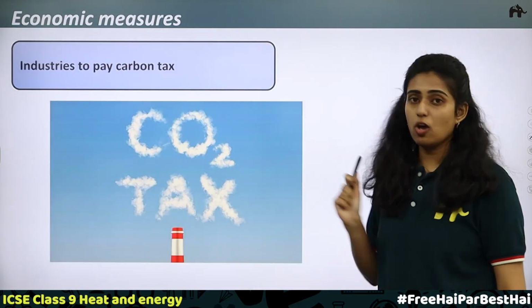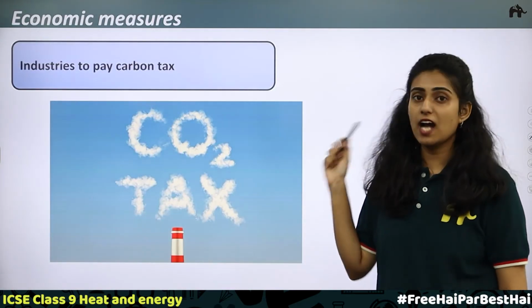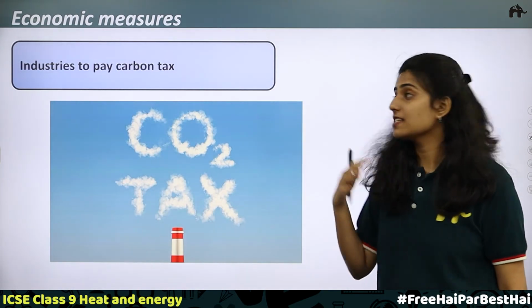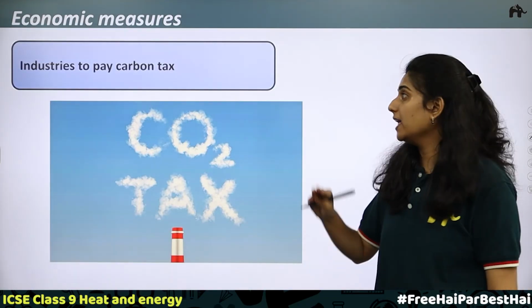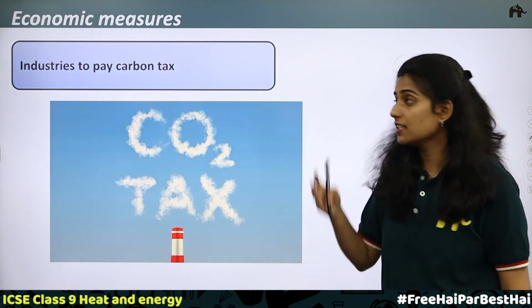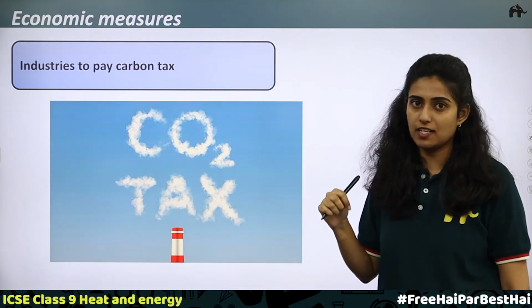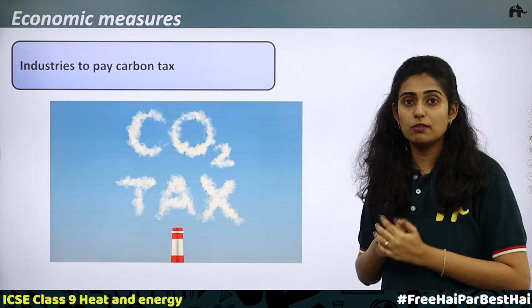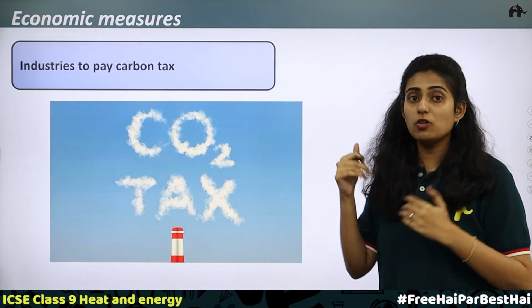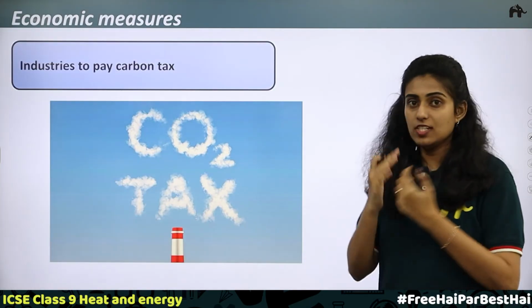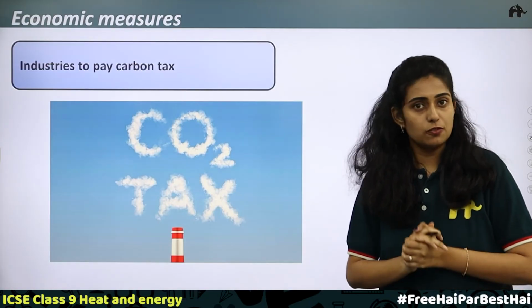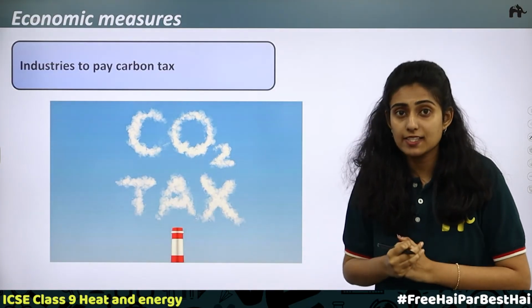Now the second economic measure is industries paying carbon tax. What is tax? Tax is the amount that is paid to the government. People with greater salaries will be paying tax accordingly. So industries pay carbon tax. Carbon tax is a tax that is paid for the release of carbon. You know that industries will be releasing more and more carbon dioxide. The amount of carbon dioxide released by the industry is calculated, and depending on that, they have to pay taxes.